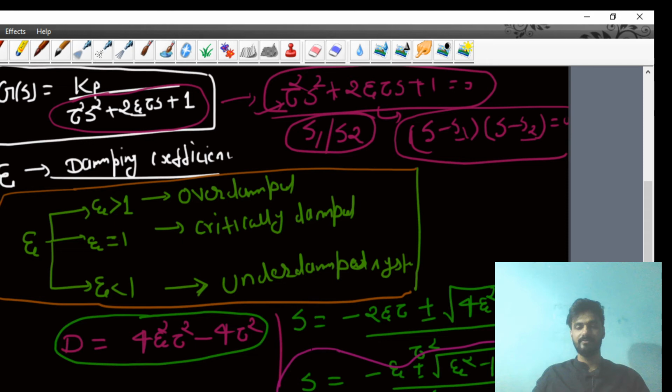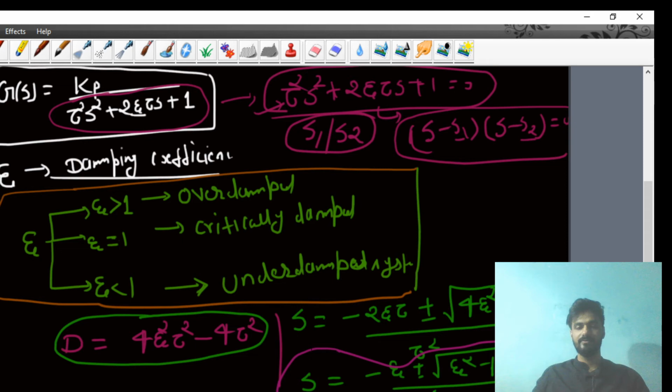If S1 plus S2 is given something, and S1 into S2 is given something, just like 2 and 3, then definitely using these two data you can calculate the value of zeta from this particular formula, and you will get the damping coefficient of our second order system. So calculation of the damping coefficient is more important here. Okay, I think it's very clear to all of you now.